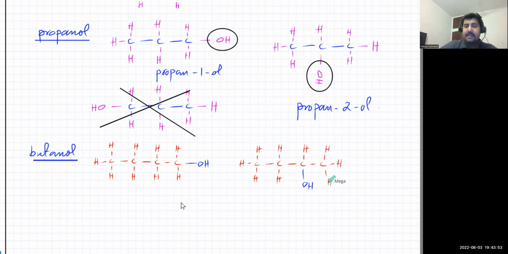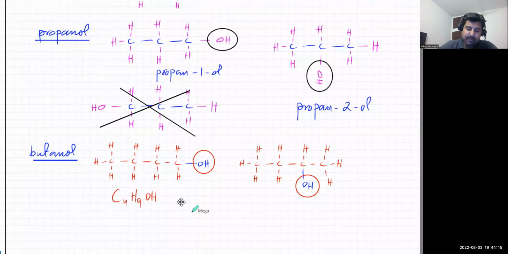Both of them have exactly the same formula. Although the structure is different, both of them have the same formula, which is C4. With CnH2n+1 OH, C4: 2n is 8 plus 1, that's 9. So that's 9 and OH. Both of them are actually C4H9OH.